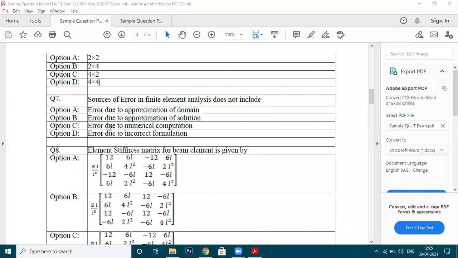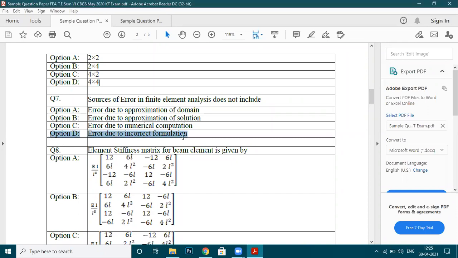Someone has quoted option D is correct, right? So this option D is correct. Error that is due to the incorrect formulation is not taken as a source of error in FEA, right? All these other three errors will be there, but this will not be there.